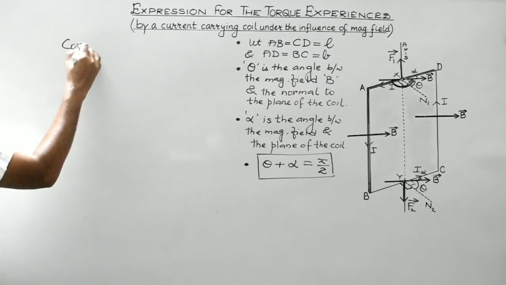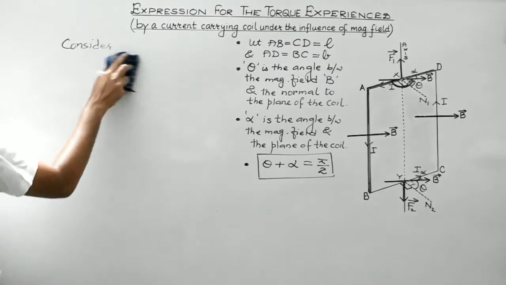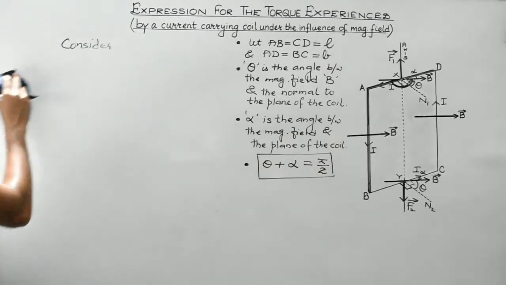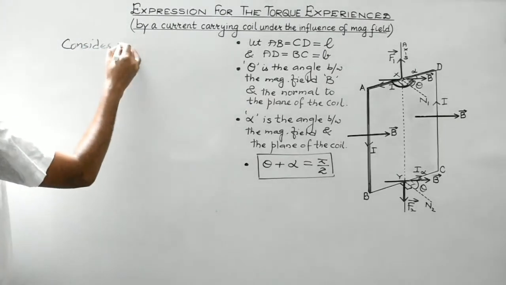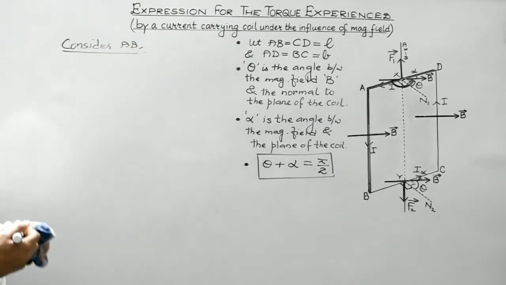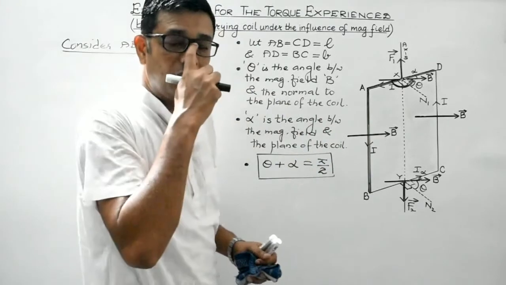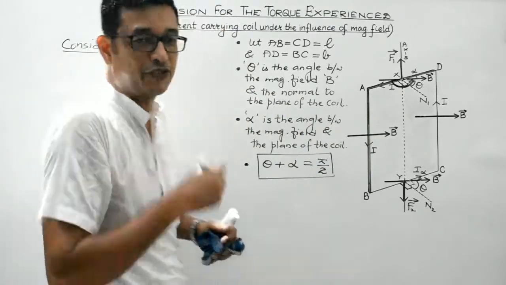Now consider the third case. Let us consider the arm AB. Let's consider this current carrying arm, and let us consider this current carrying arm AB to be experiencing force F3.